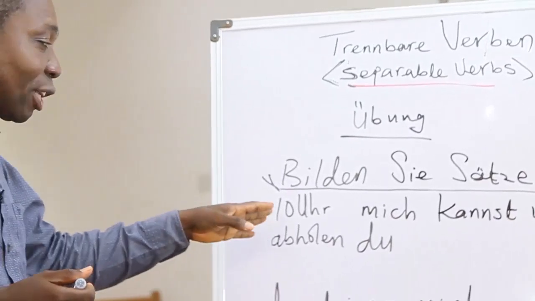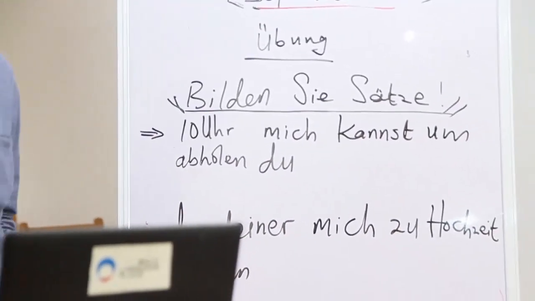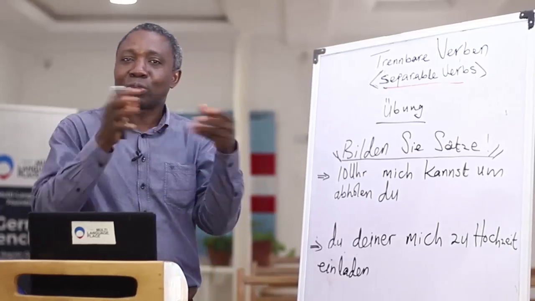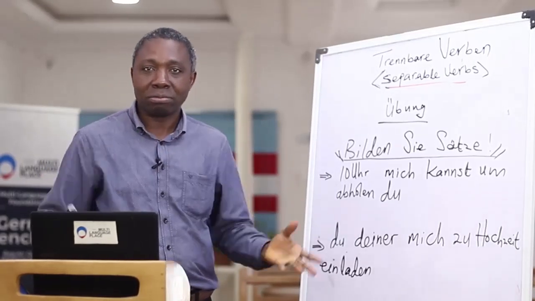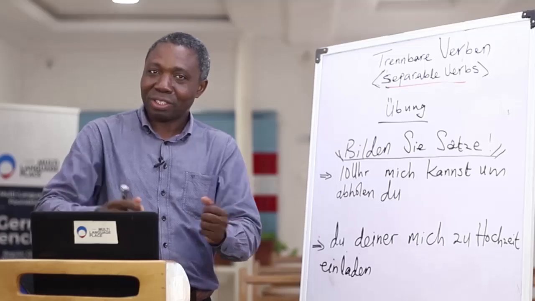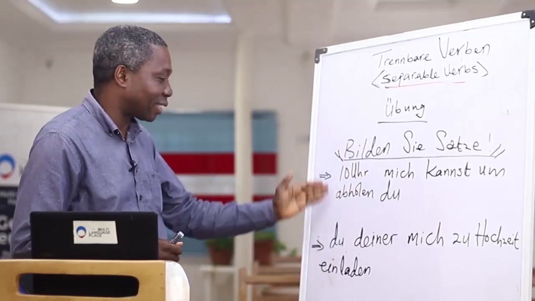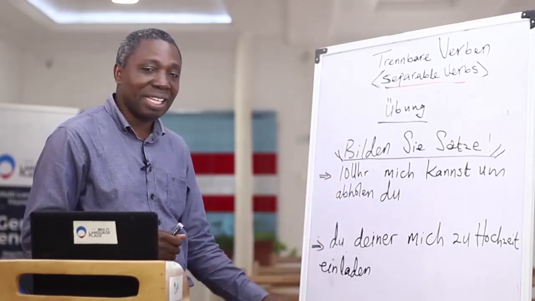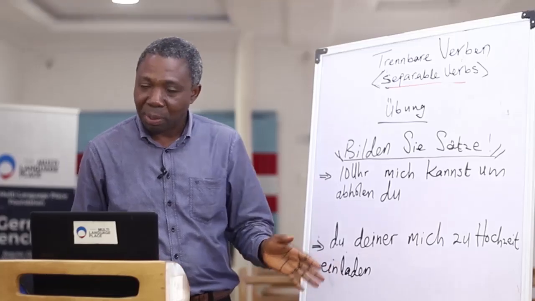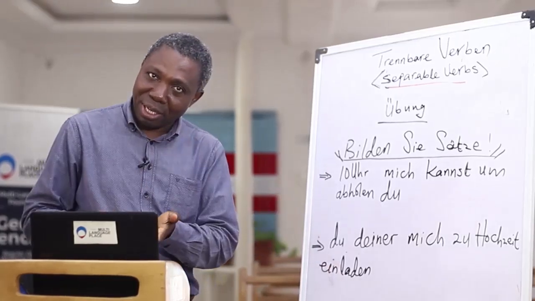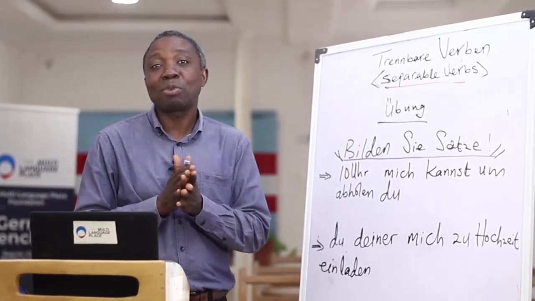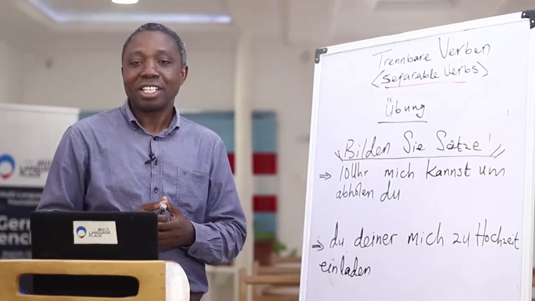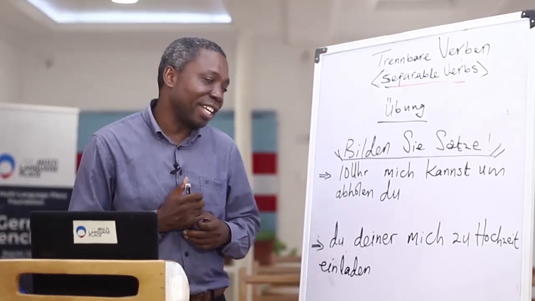And I actually wrote 3 sentences on the board, and I just put the words anyhow. We're going to build it together. So we're going to build the sentences correctly. These are sentences that are not well arranged. Remember, we have talked about the arrangement of the separable verbs in sentences. So we want to prove if we really understand it.